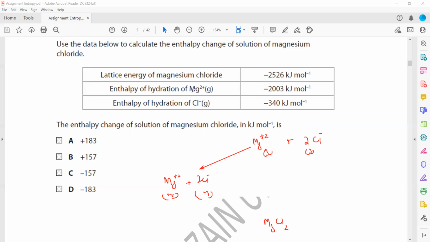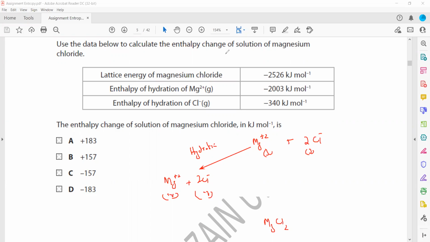So for 1 mole of magnesium ion, the hydration is minus 2003 kilojoule per mole, and for 1 mole of chloride, it is minus 340, but there are 2 moles of chloride, so it will be 2 multiplied by minus 340. I will do the calculation first. It means when ions in the gaseous state form ions in the aqueous state, we call that hydration.